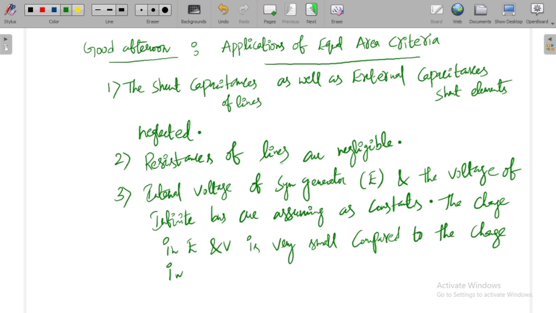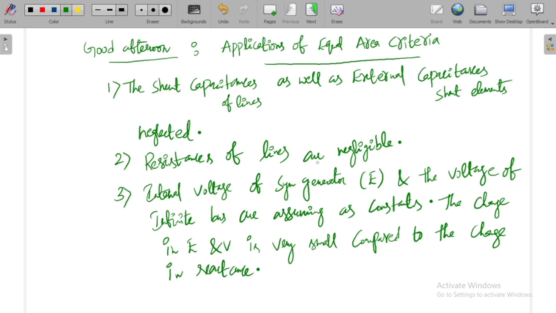So the change in internal voltage E and V is very small compared to the change in reactance. These are the things which we need to keep in mind when we are applying the equal area